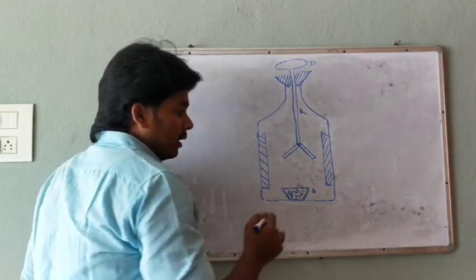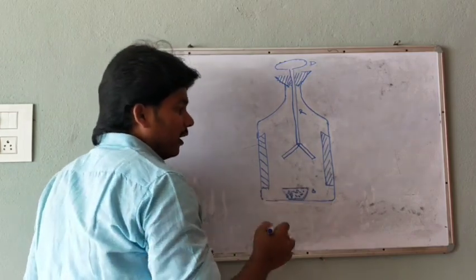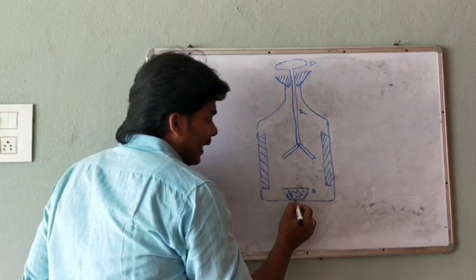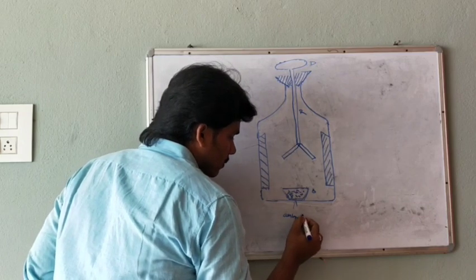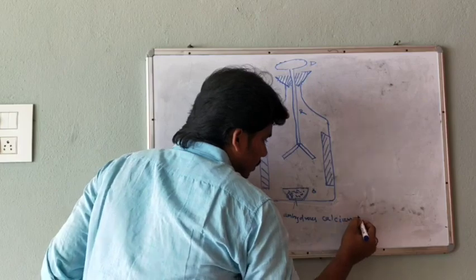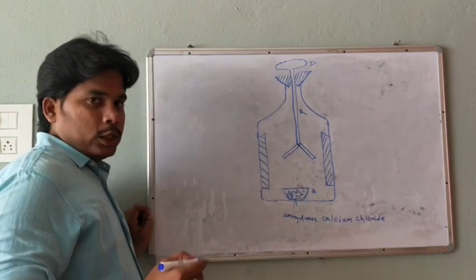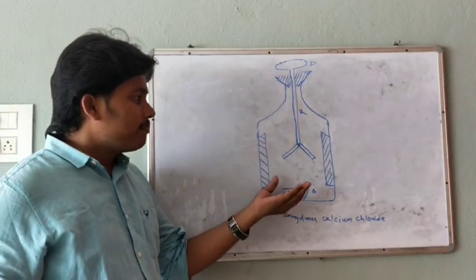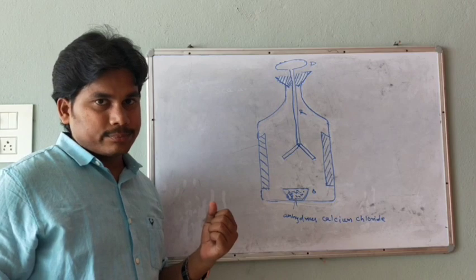In the same way, there is one small basin-like structure where anhydrous calcium chloride is kept to keep the electroscope free from moisture.